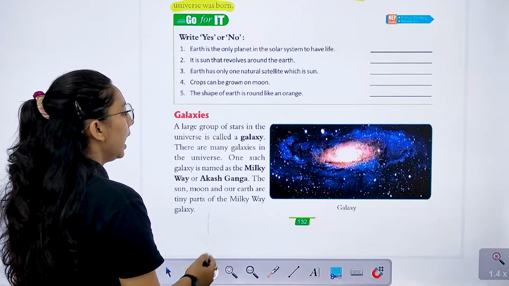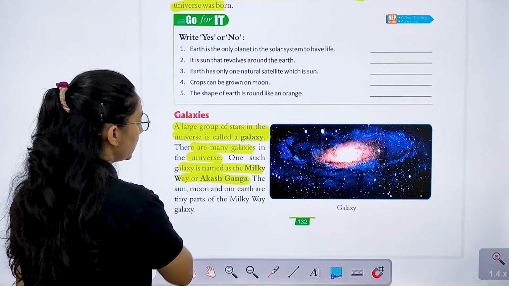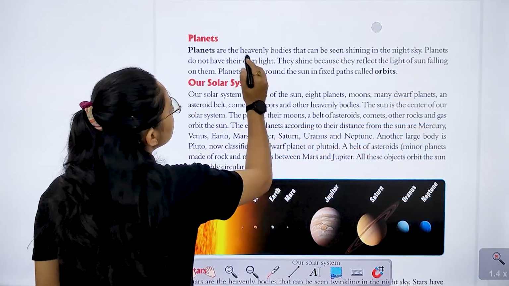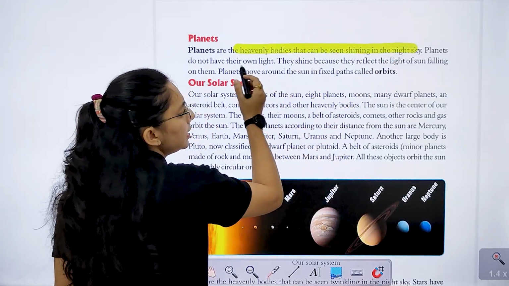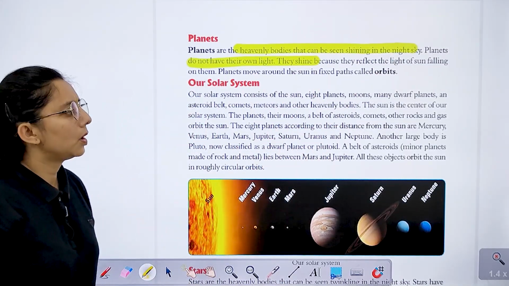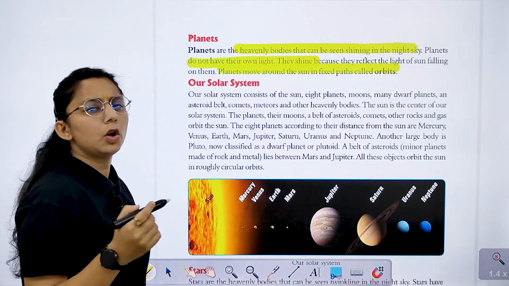What is a galaxy? A large group of stars in the universe is called a galaxy. There are many galaxies. One of them is our Milky Way, which we call Akashganga in Hindi. Then we have planets. They are heavenly bodies that can be seen shining in the night sky. They do not have their own light. They shine white because they reflect the light of the sun. Planets move around the sun in a fixed path called an orbit.